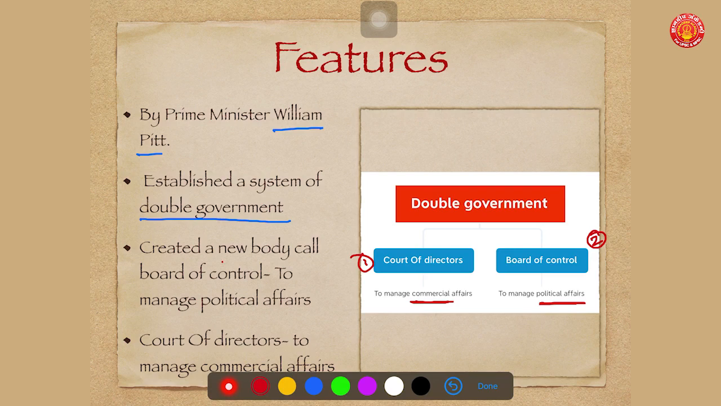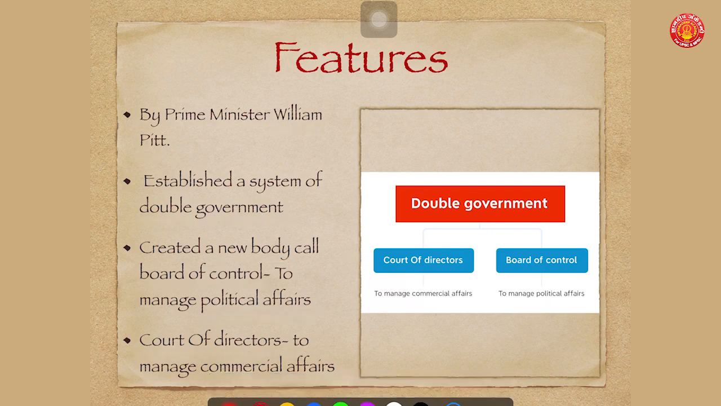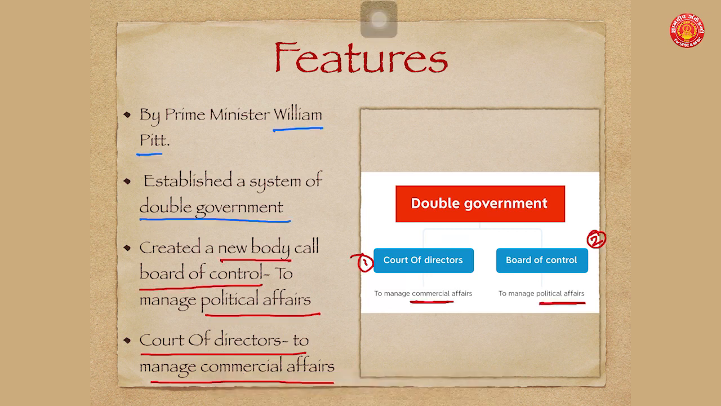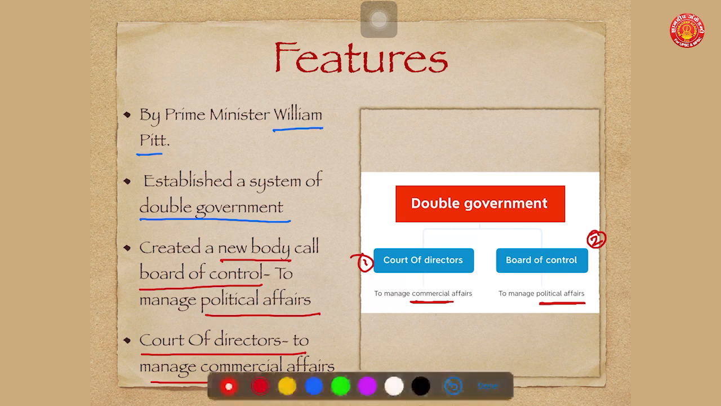It created a new body which was called the Board of Control. Earlier we had the Court of Directors to manage all political affairs. Now the Court of Directors had to manage all commercial affairs of the company. So this difference you must remember: Court of Directors to manage all commercial affairs of the company, Board of Control to manage all political affairs of the company. It was given in Pitt's India Act of 1784.